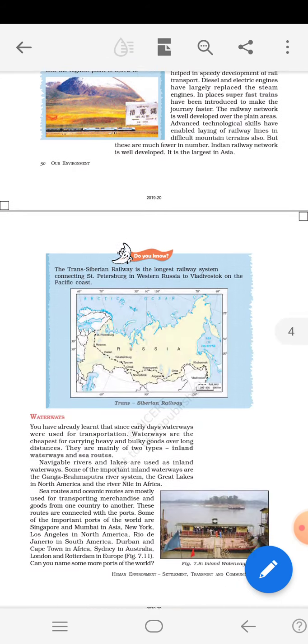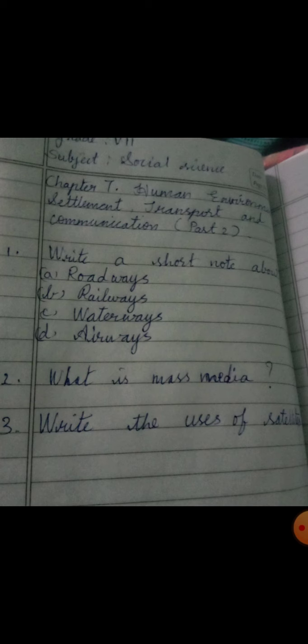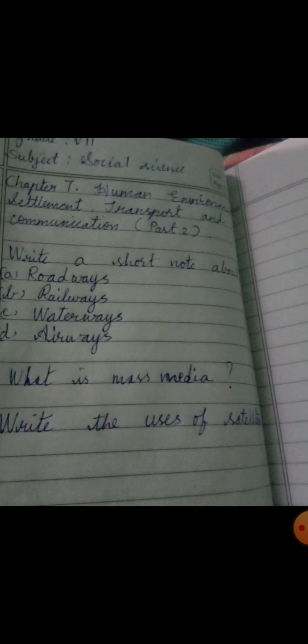The first question is, write a short note about roadways, railways, waterways and airways. You have to write a note about these means of transport. The second one is, what is mass media? And the last one is, write the uses of satellite.